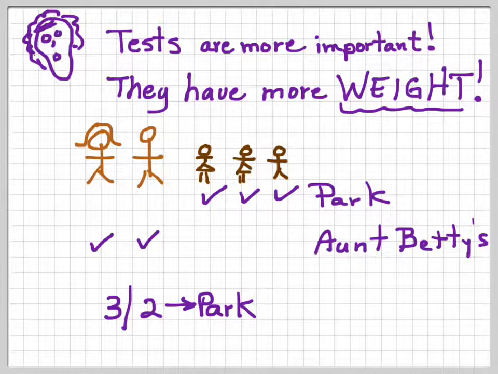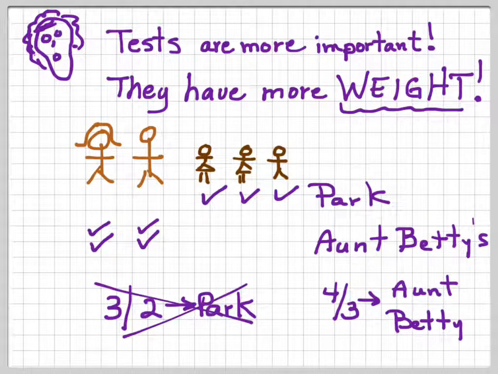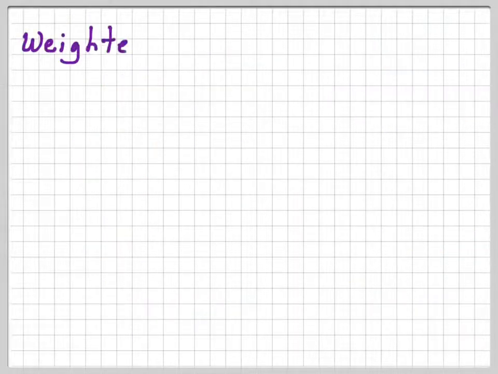Yay! But you know, parents always say, because they pay the bills and it's their house, and when you live in their house, you get the picture. Anyway, they said that their votes count twice. So now instead of 3-2 for the park, we have 4-3 for Aunt Betty's. So forget it, kids, you're not going to the park this time, because Mom and Dad's vote counts for more weight. Now, where do we see this in school?